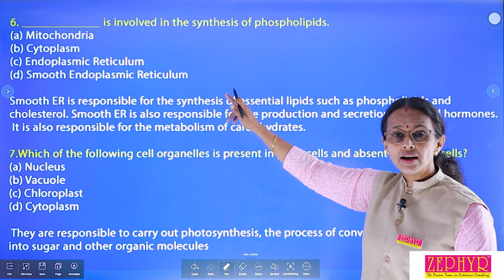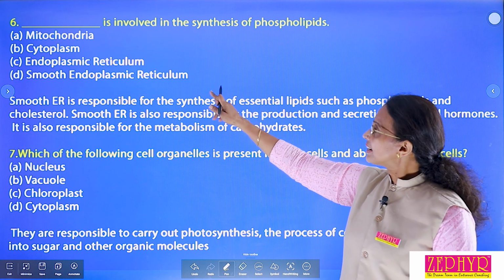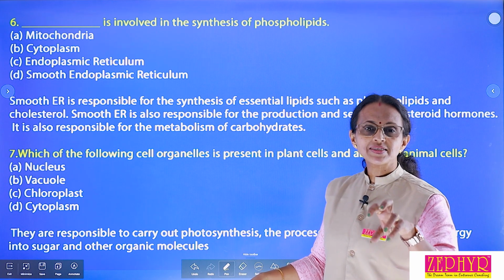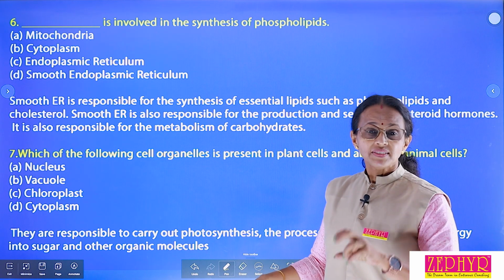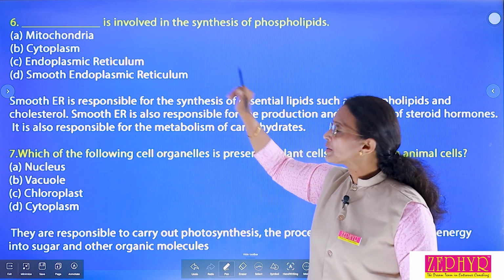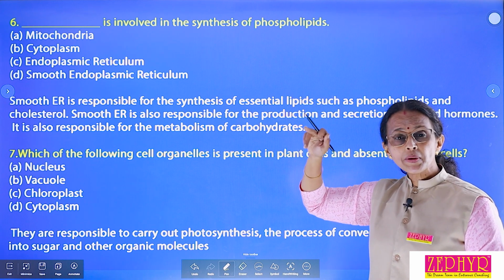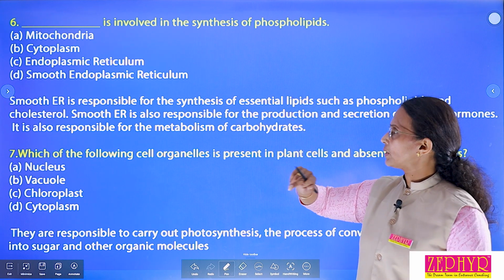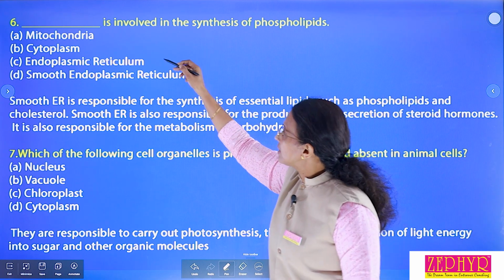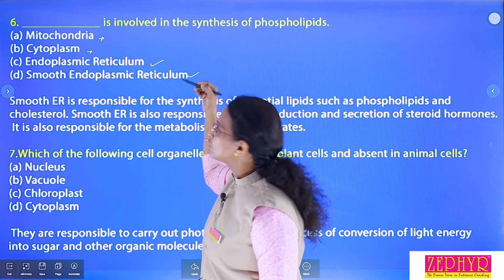What is mitochondria? What is the function of mitochondria? You know that. Second, cytoplasm. What is cytoplasm? Jelly-like substance present inside the cell. Okay, this cytoplasm contains different kinds of cell organelles. Endoplasmic reticulum. You know that endoplasmic reticulum are of 2 types. Rough endoplasmic reticulum, smooth endoplasmic reticulum. And last, smooth endoplasmic reticulum. These two are not the answer. Then here or here, which one is correct?